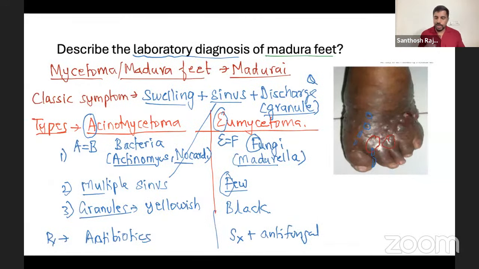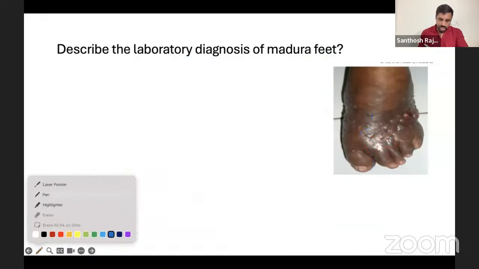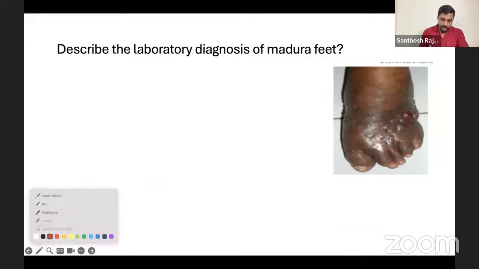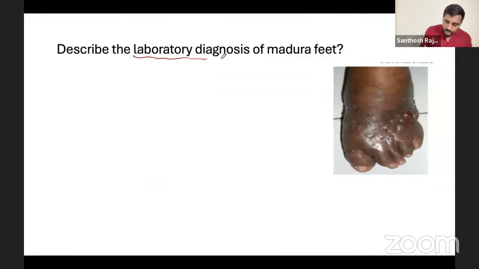Now for the diagnostic part, I'm going to rub this out and write it again. I'm going to erase all the ink. Now I'm going to write the diagnostic part. Laboratory diagnosis: first thing, the sample is the granules. What the surgeons do is take these granules in a cotton gauze base and send it to us. The samples are granules from the discharge.